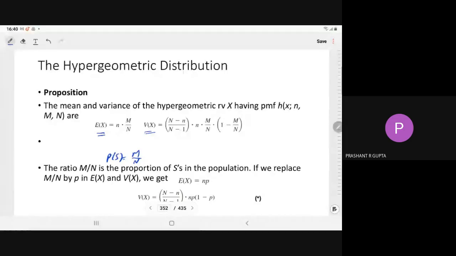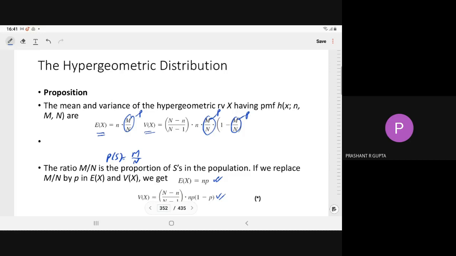If we replace this M upon N by the small p, then E[X] becomes n into p, and V[X] becomes (N minus n) upon (N minus 1) into npq.